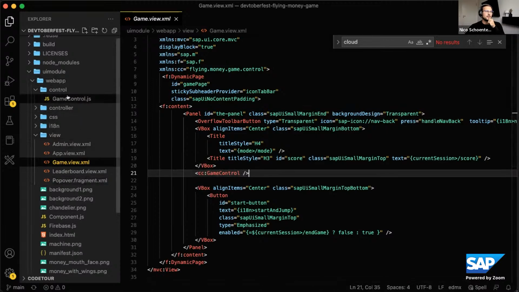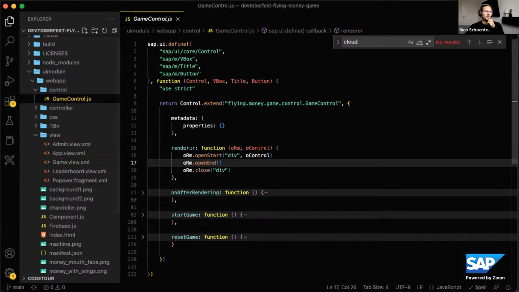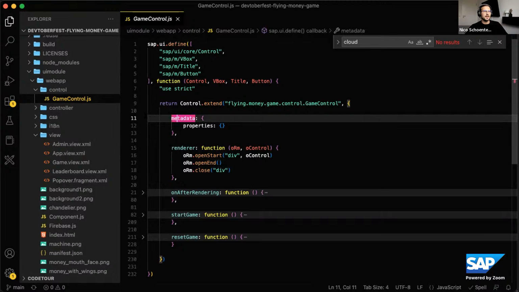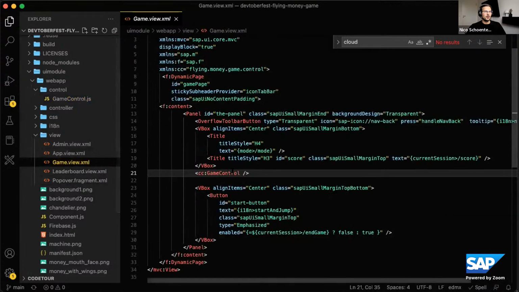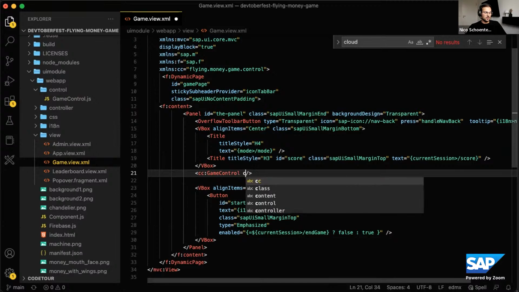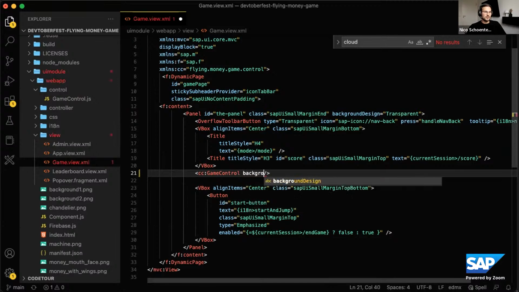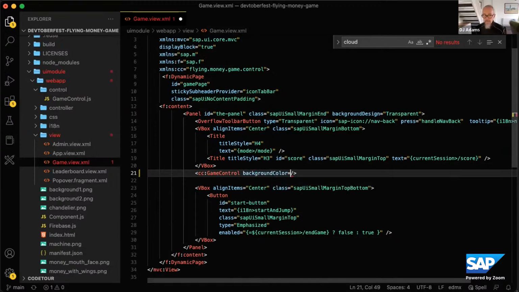And then in here, we have two or three major parts. First is the metadata. Here I could pass in things that I want to be available as a property on the control. So maybe something like a background color, which is just something I make up, and I want this to be blue.